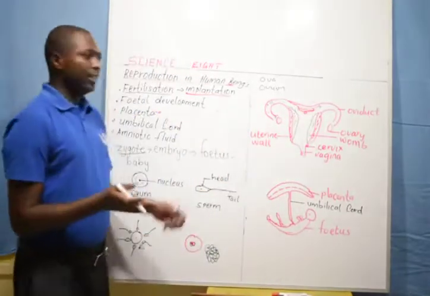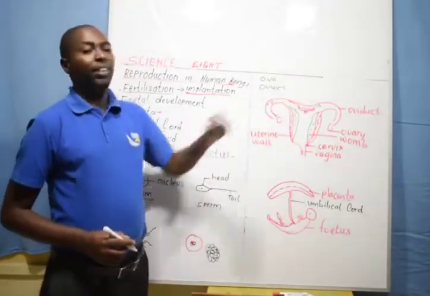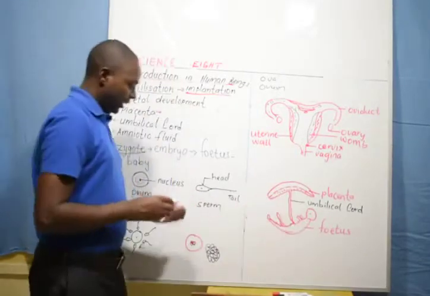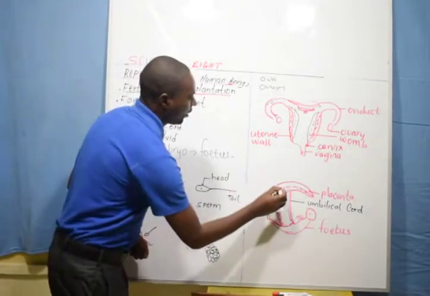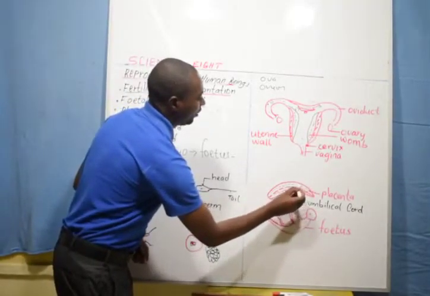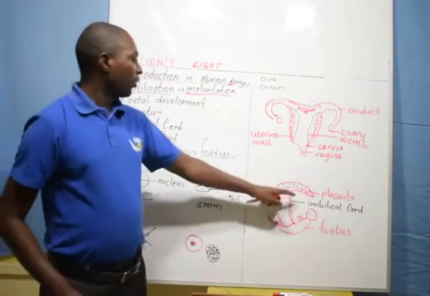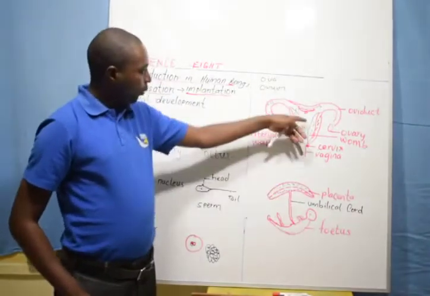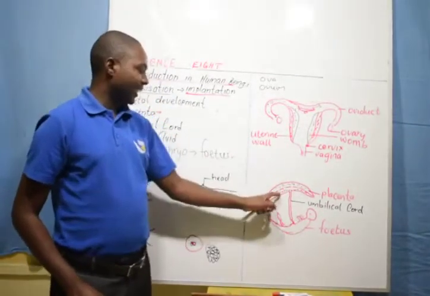It acts as the intermediate between the developing baby and the mother. The blood of the mother and the fetus do not mix. And that's why a mother can be HIV positive and give birth to an HIV negative child, because the blood does not mix. So this disc-shaped organ forms in between the developing baby and the mother. So this is the link, this is the placenta.